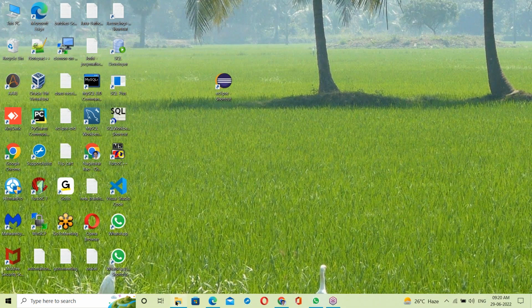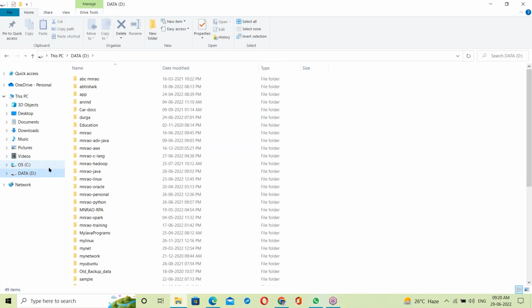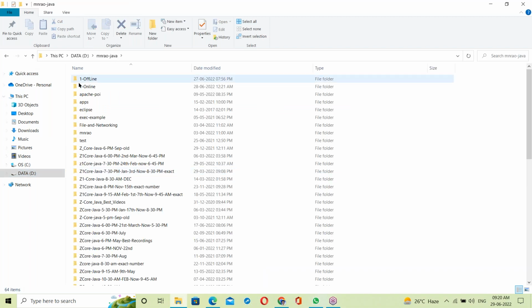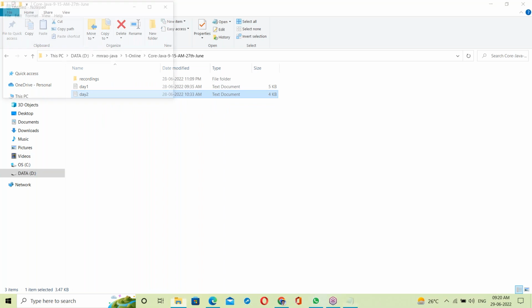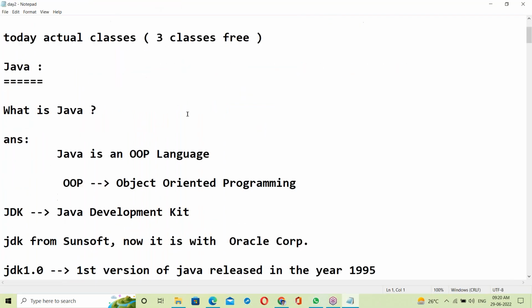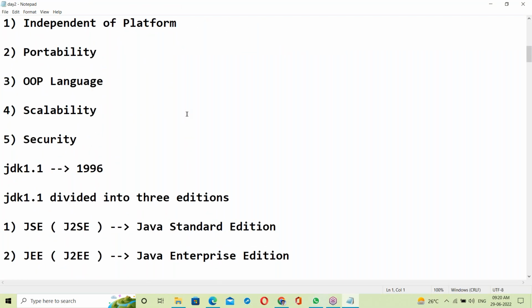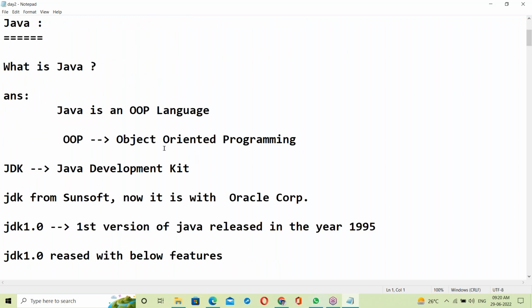Last class, day 2 Java, your 9:15 a.m. batch. In day 2, we discussed the complete Java introduction. What is Java? Java is an OOP language. OOP stands for Object-Oriented Programming.